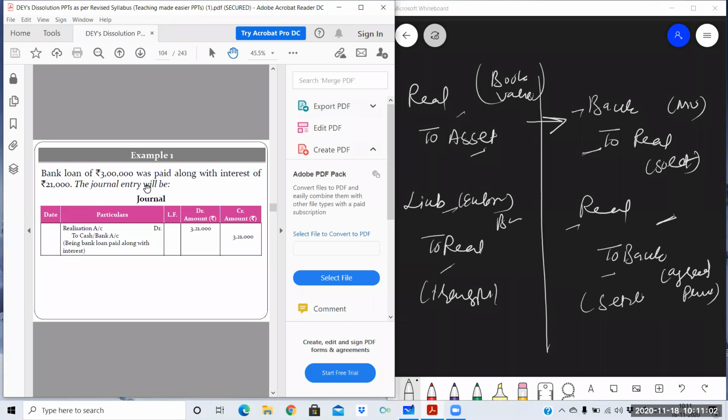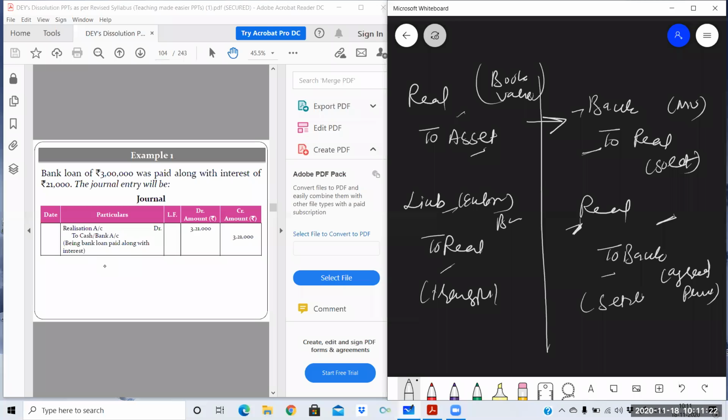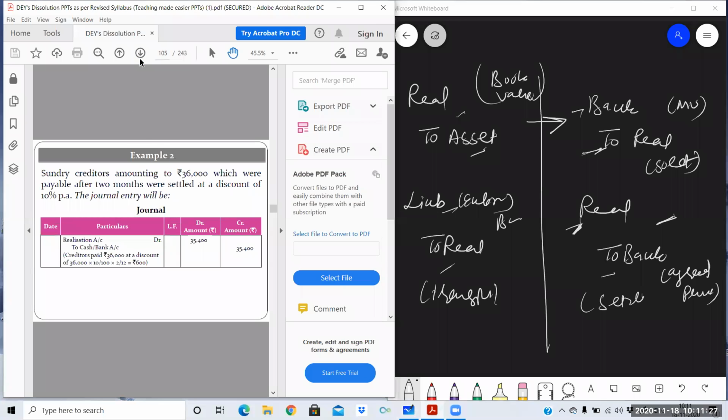Bank loan of rupees 3 lakh was paid along with interest of 21,000. The journal entry will be bank loan of 3 lakh along with interest. So you need to pay actually 3 lakh 21,000. So the journal entry will be realization to bank, not the bank loan to bank. So make sure you are not debiting the liability. The realization account will be debited or credited at the time of settlement of the liability.